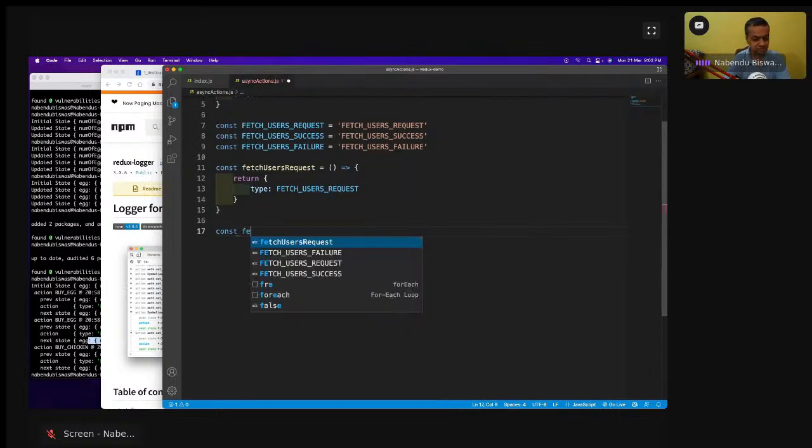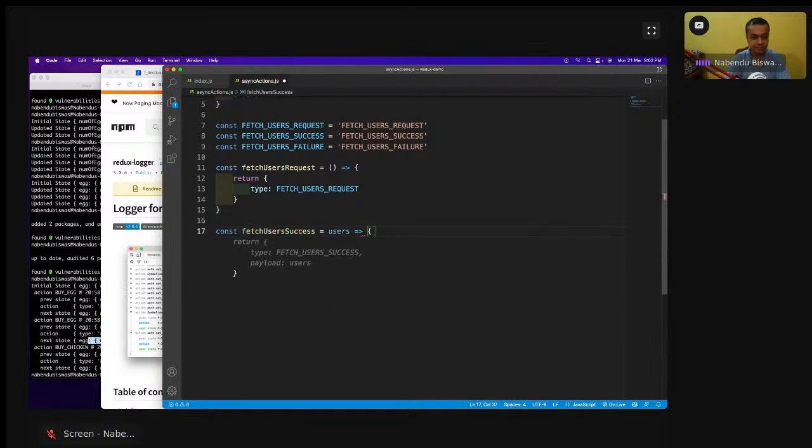Then const fetchUsersSuccess equal to users, so like this, and return type is FETCH_USERS_SUCCESS, and payload. There is a concept of payload which I am soon going to explain. Payload is also a keyword, like type is a keyword. In payload you can pass the data. In an API call you always get the data back, so that data will be there.